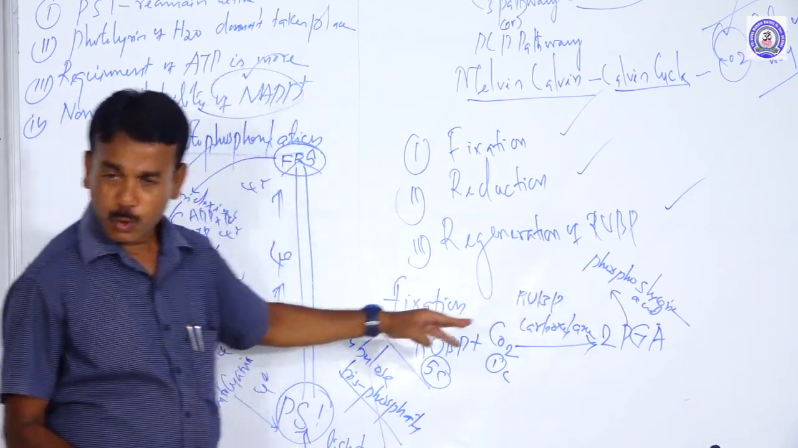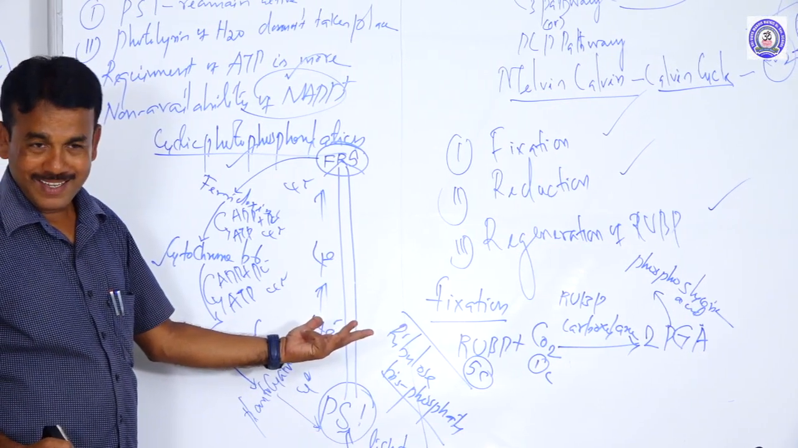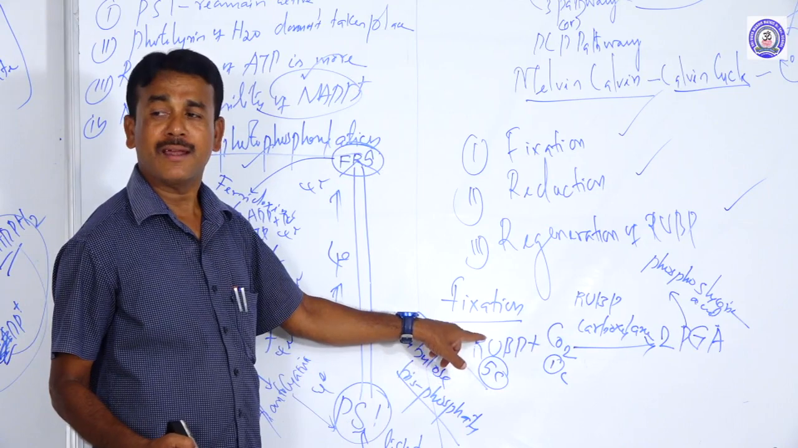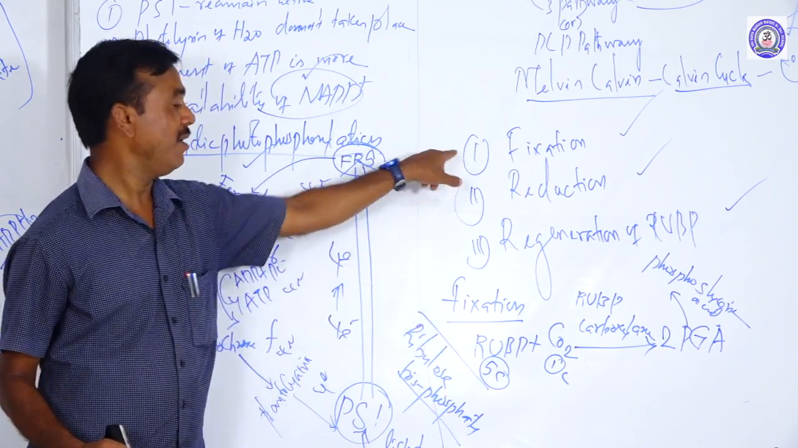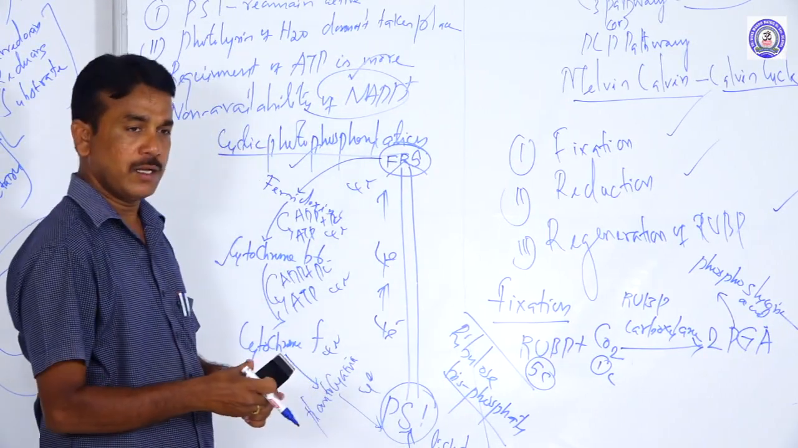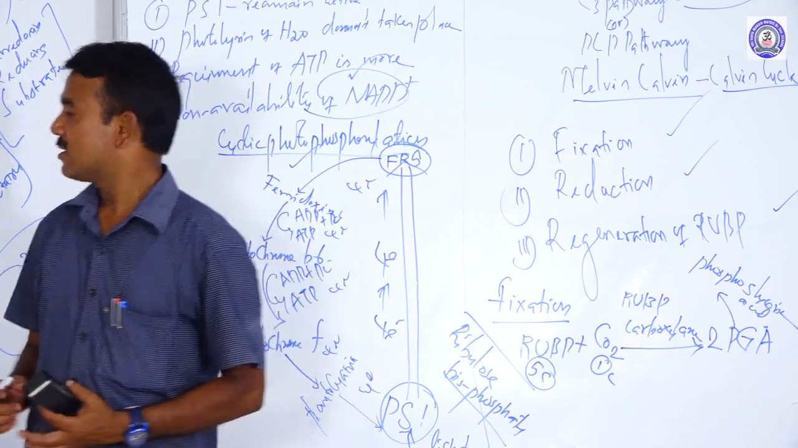So the 2 molecules of 3 carbon compound are commonly called phosphoglyceric acid, formed with the help of the enzyme RuBP carboxylase. It's the carbon fixation. So atmospheric carbon dioxide is fixed through RuBP. That's the first thing.